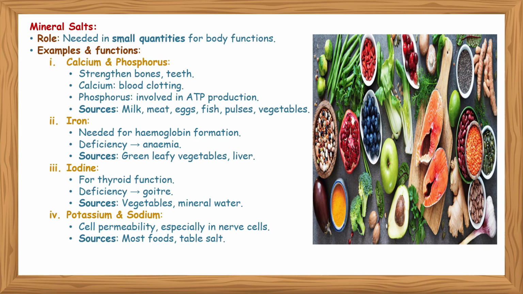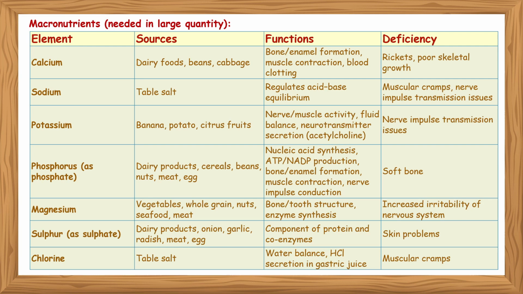Iodine is responsible for thyroid formation. Deficiency of iodine can cause goiter. The sources are vegetables and mineral oil. Potassium and sodium regulate cell permeability, especially in nerve cells. Sources are most foods, table salt, etc.